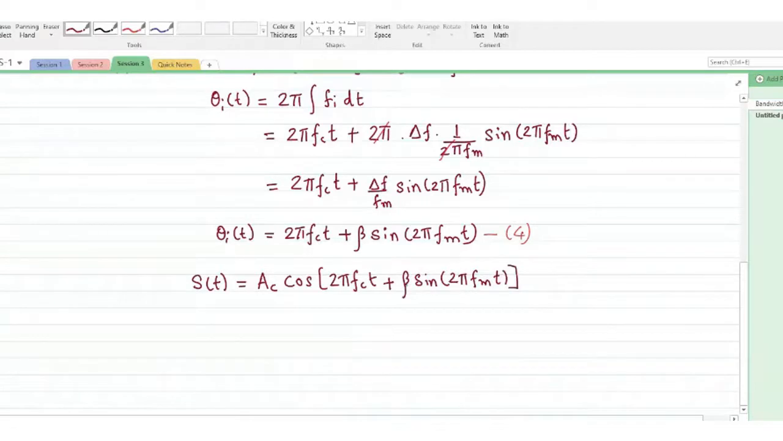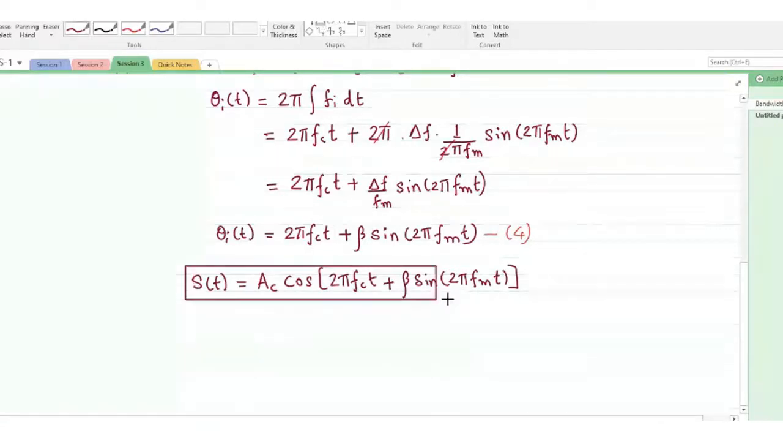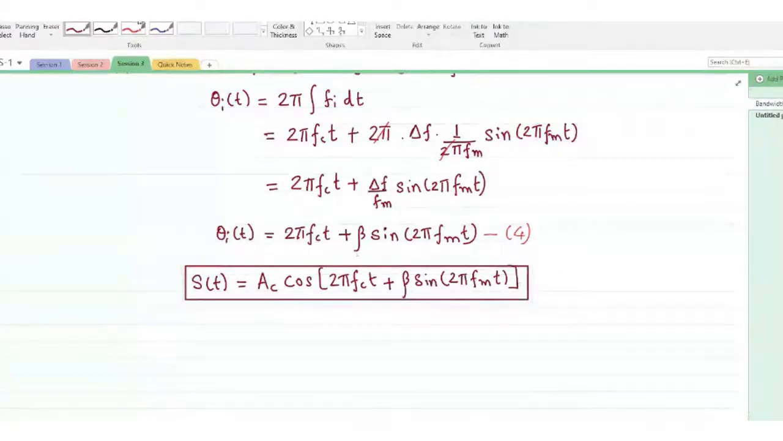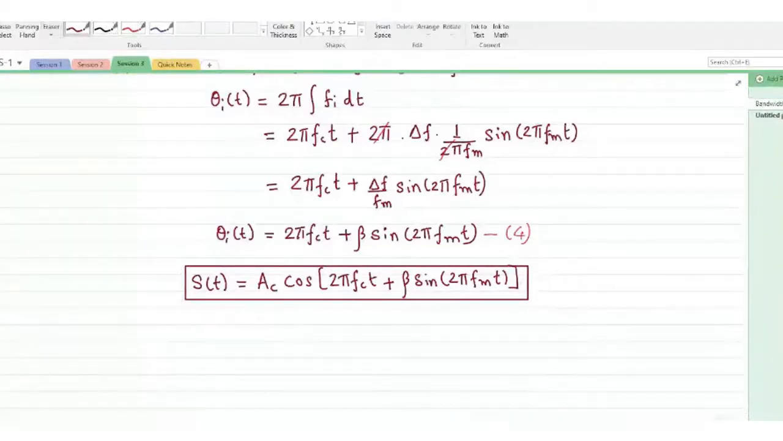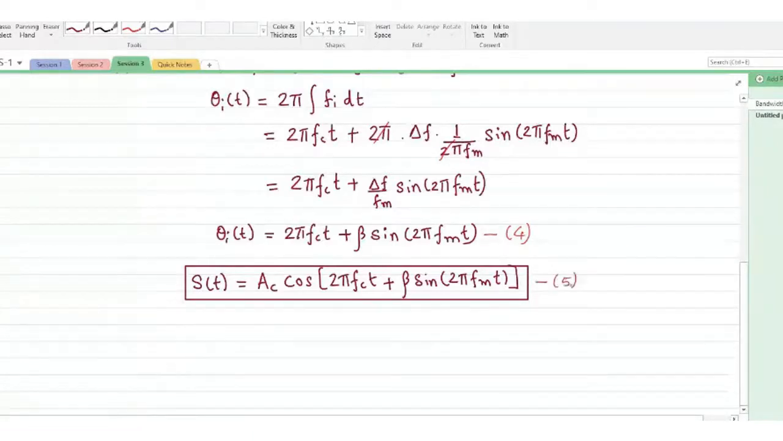So this complete expression, which is an important expression for the single tone modulating frequency, will be this. We'll call this a separate equation, equation 5. Of course, I have designated a new parameter, which is beta. We'll take this beta as a separate term here. So beta here is the ratio of frequency deviation over f_m.